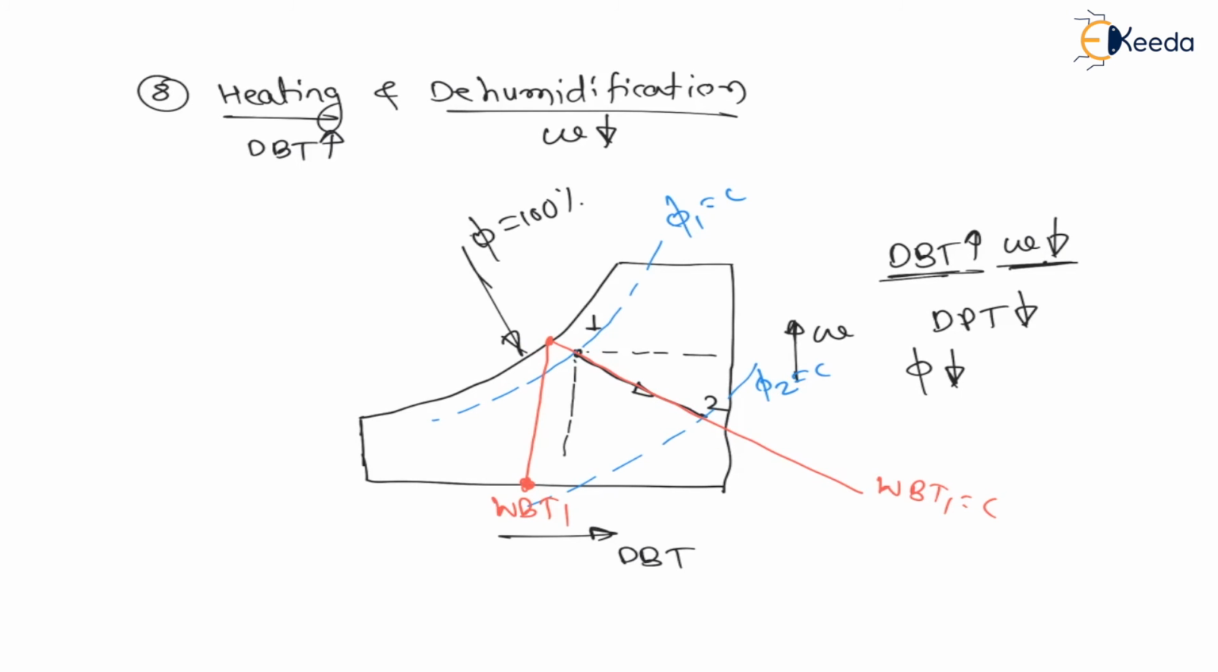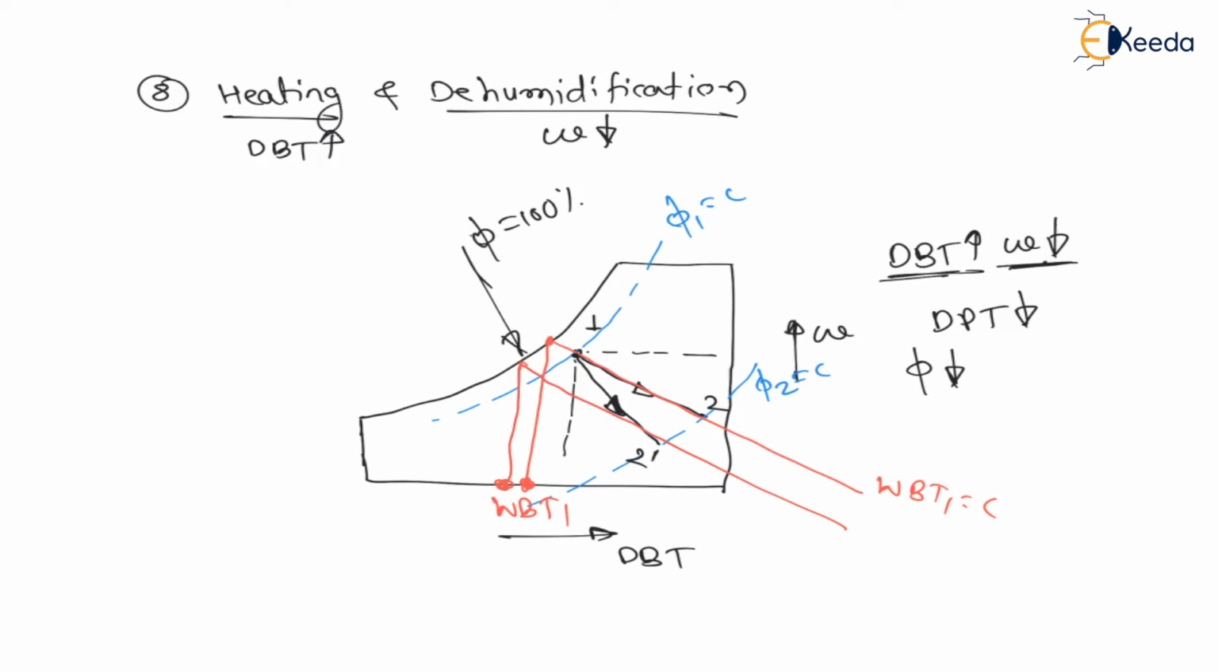Now let us understand another process. Let us say 1 to 2 dash, like this. Again for 1 to 2 dash, there is a heating and there is a dehumidification, right? But for this process, if I check variable temperature, it is decreasing.